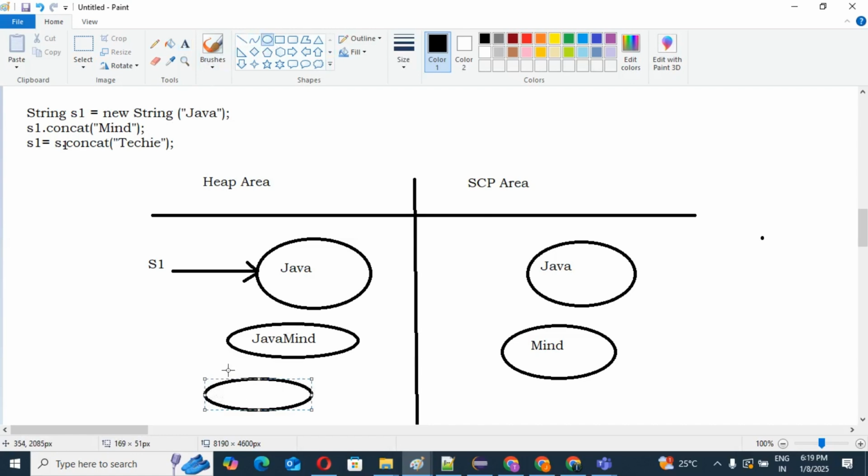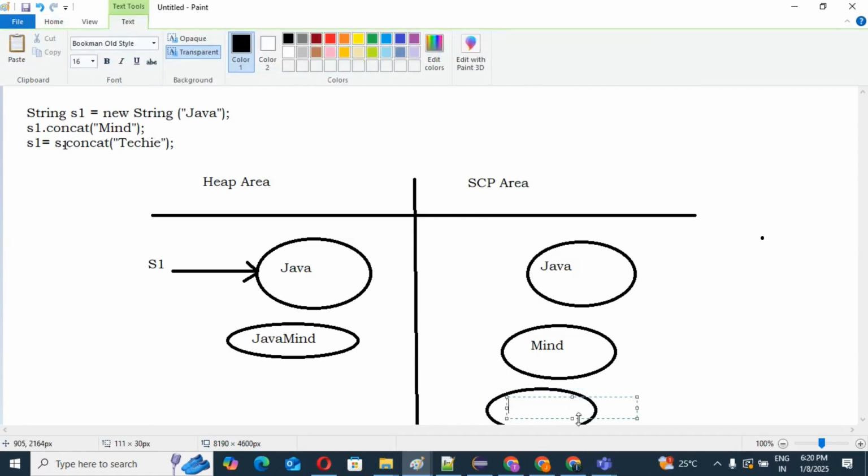Before this I will tell you, I am going to pass one literal, the literal "techie". So first one object will be created in our SCP area, with the literal, that is "techie". Yes or no? Techie, correct? Yes.